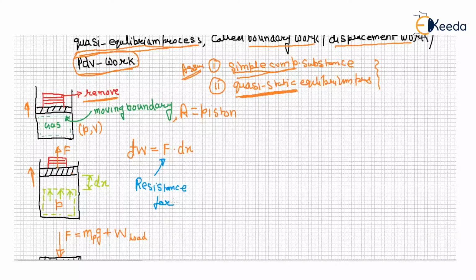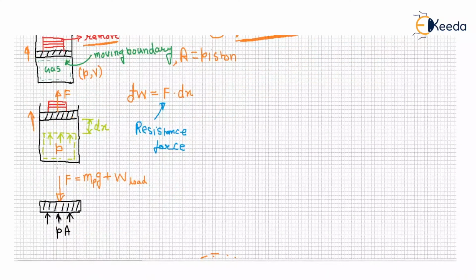Why? Because we know that thermodynamic work transfer is always taking place against a resisting force. So there is a resistance due to the weight of the piston and the weight of the load combined together, which always opposes the displacement of the piston.